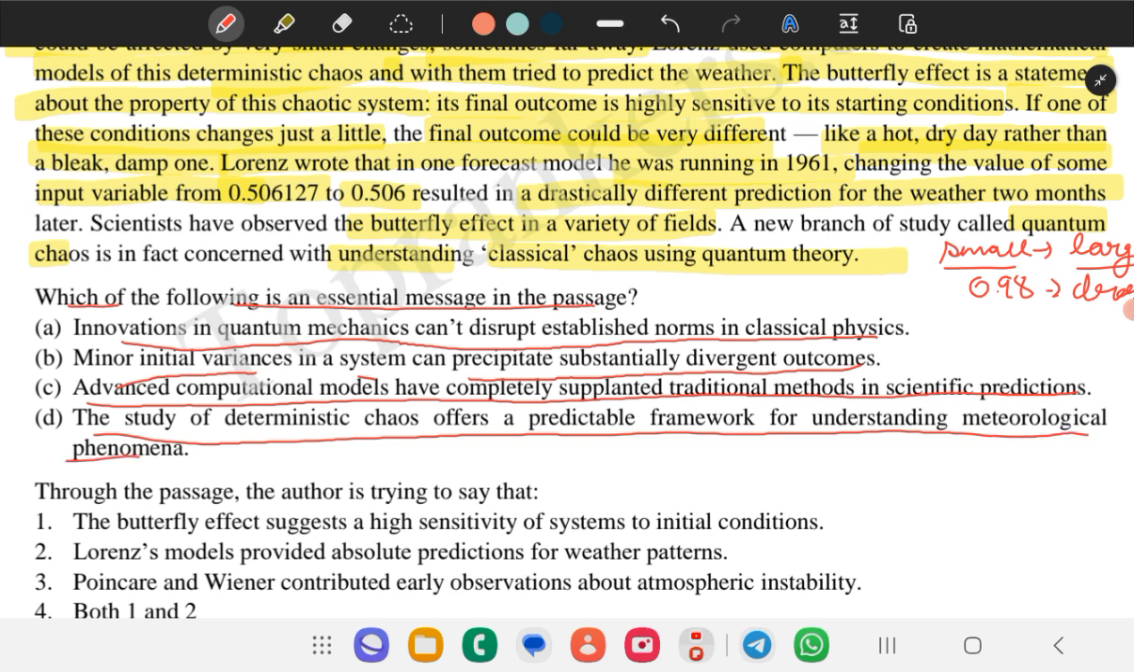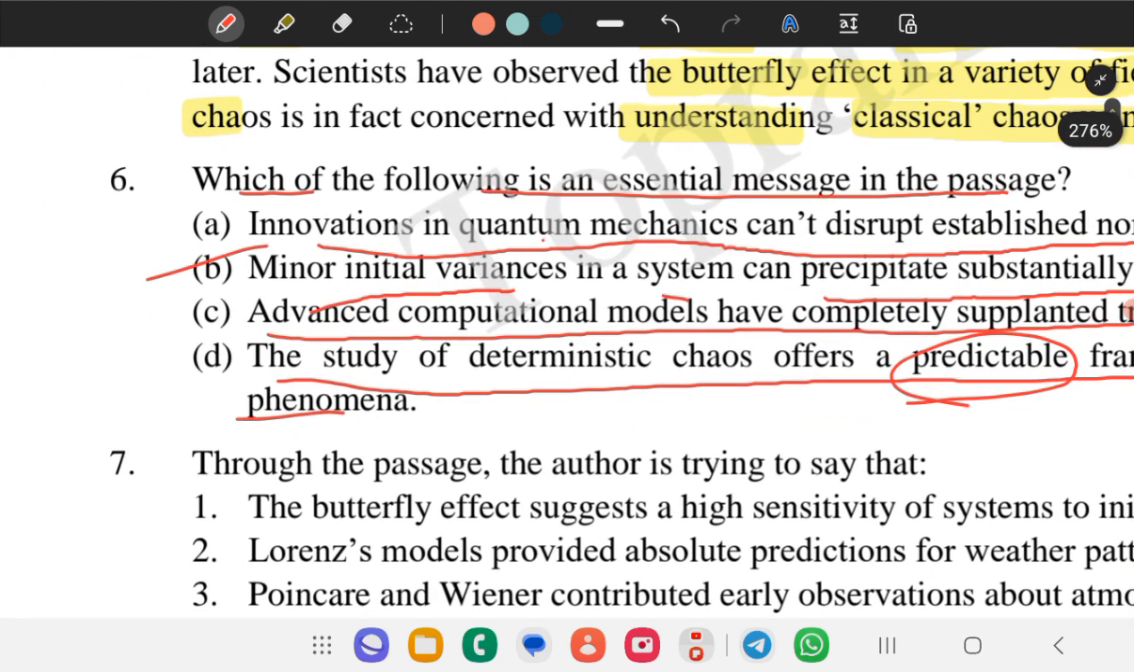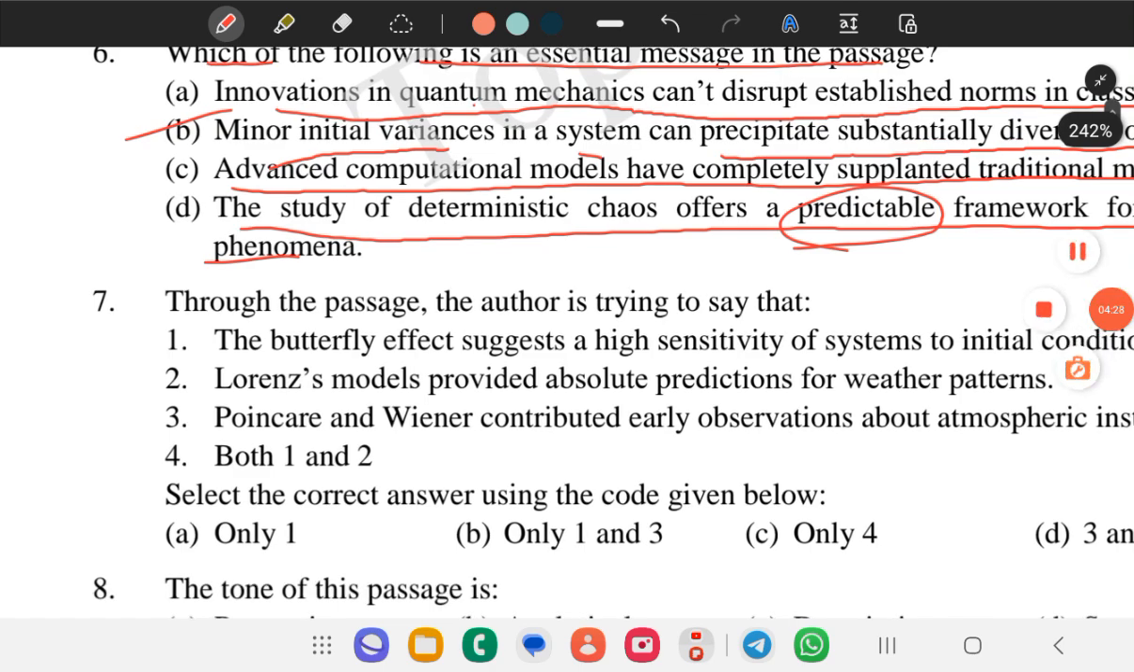So let us eliminate options. First, the D option talks about predictable. The framework is never predictable, so this would be eliminated. Innovation in quantum mechanics cannot disrupt established norms. No, it is also wrong. Minor initial variables in a system can precipitate. Yes, it is the right answer. Advanced computational models have completely substantiated. No, it is wrong. So the answer would be option B. Okay, let us move to the next.